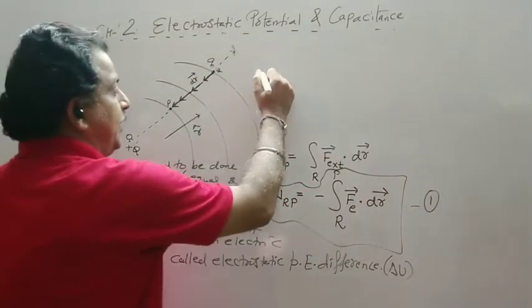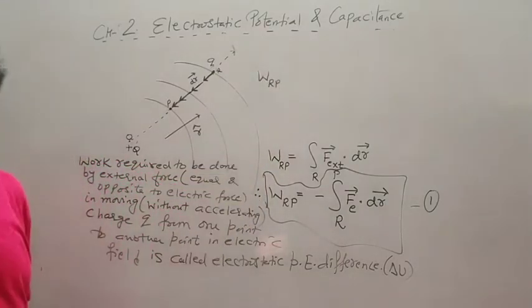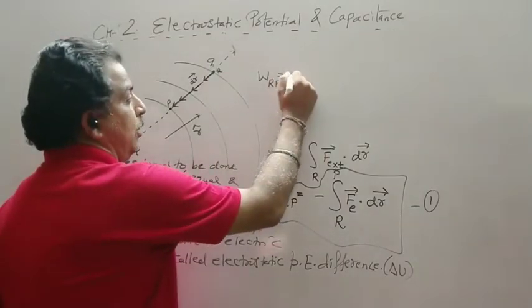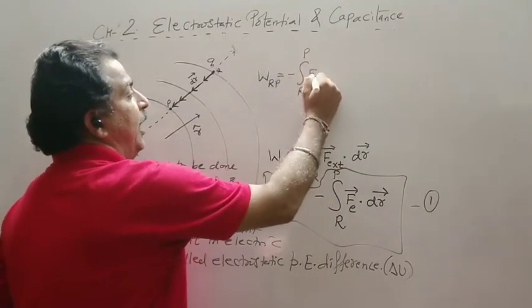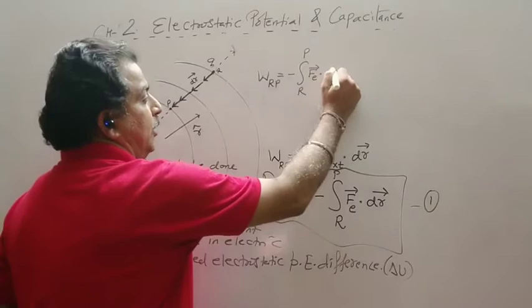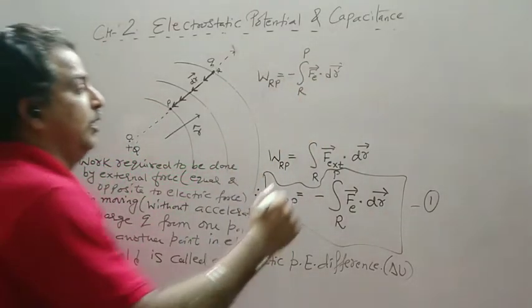In one line I can write: work done from R to P equals minus integral R to P of Fe dot dr. If I am not writing minus Fe, it should be F external.